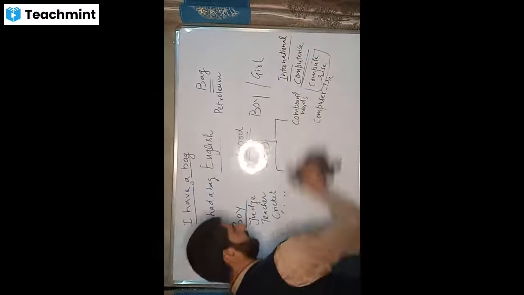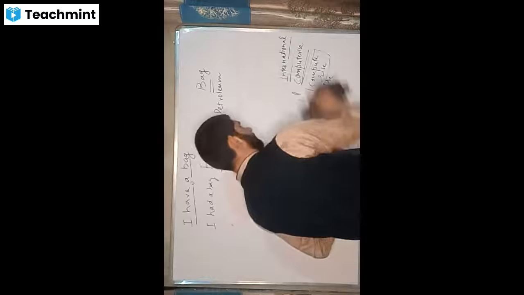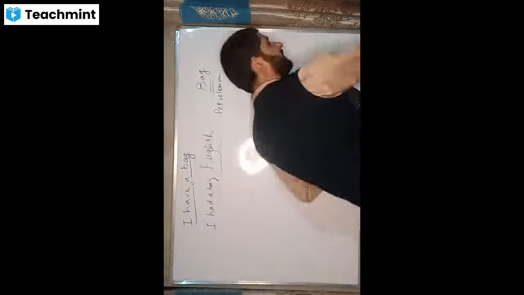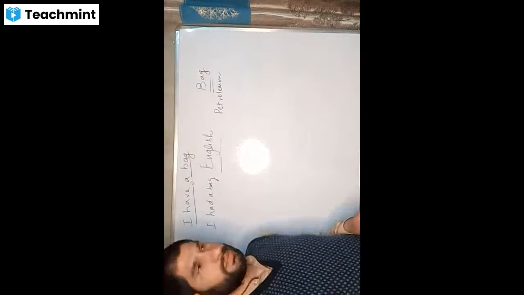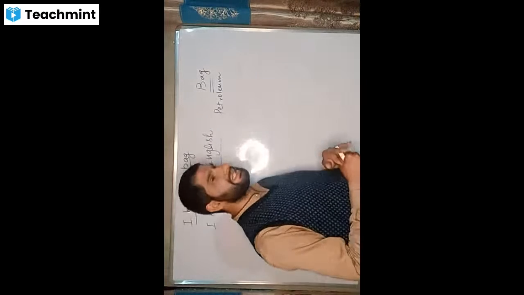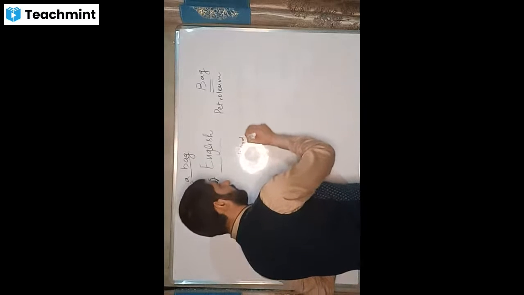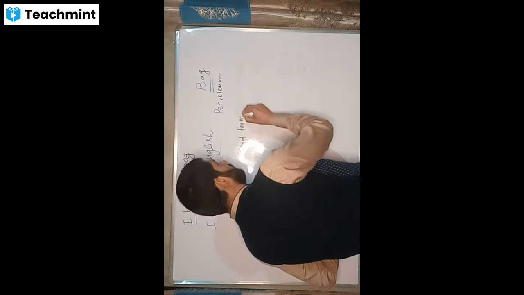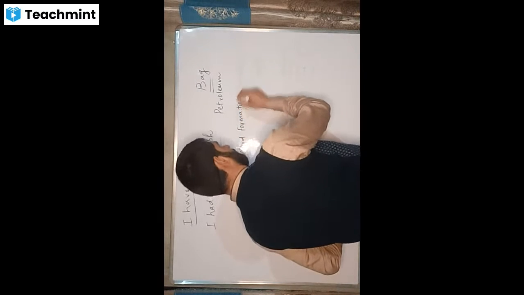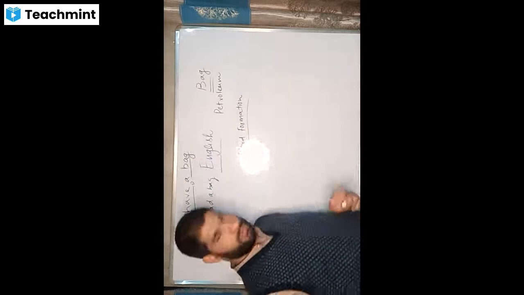Okay. Moving on to our next. So you got to know what alphabet is, what letter is, what word is. So the thing is word formation. How do we form words?